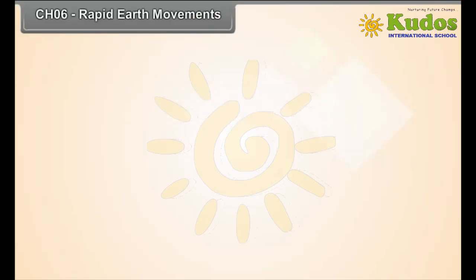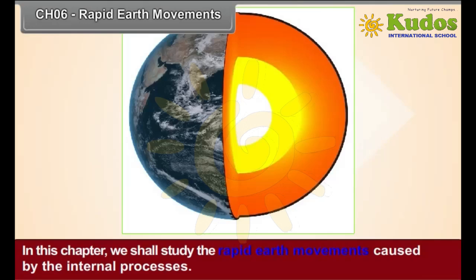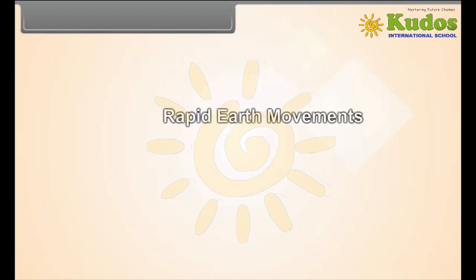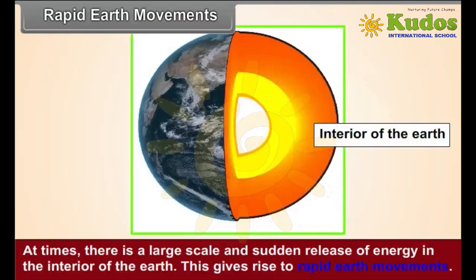Chapter 6. Rapid Earth Movements. In this chapter, we will study the rapid Earth movements caused by the internal processes. Rapid Earth Movements. At times, there is a large-scale and sudden release of energy in the interior of the Earth.